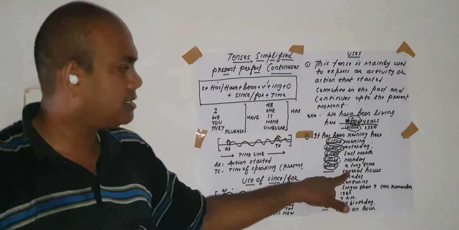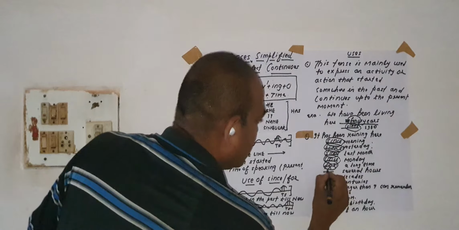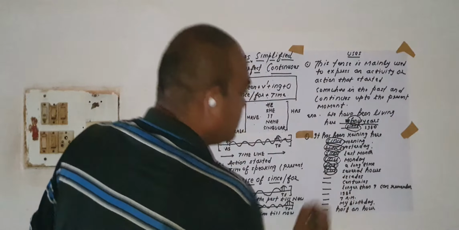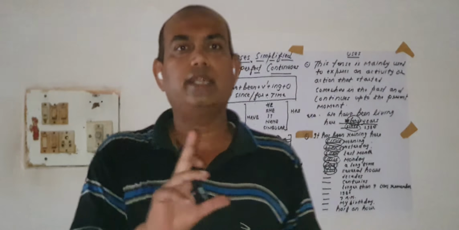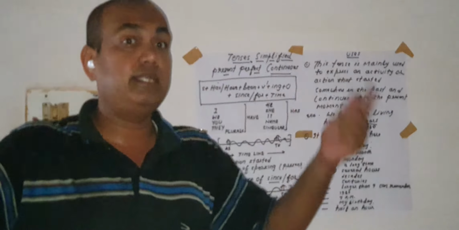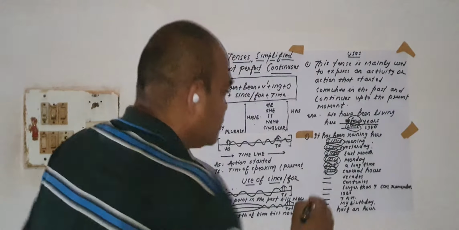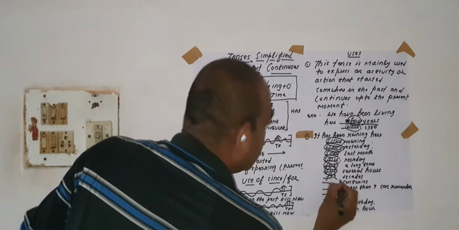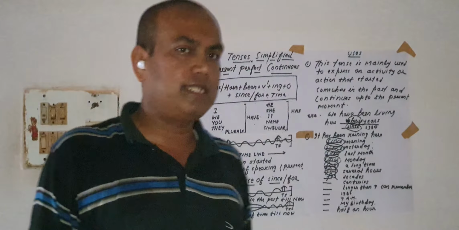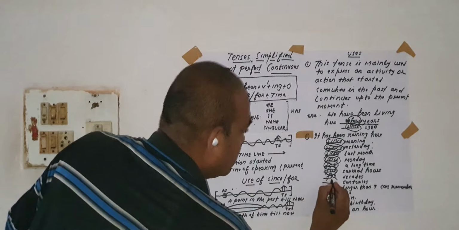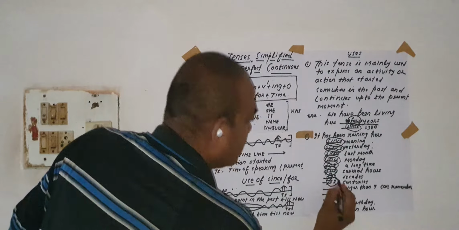Now the next thing is several hours. Several means many. Several is already a period of time, so I will use for this. Now decades. What is a decade? A decade is a period of 10 years. Many decades. Again, I have 2 definite points, a beginning and an ending. So I will use for. A century is a period of 100 years. So again, with this particular time, I use for.